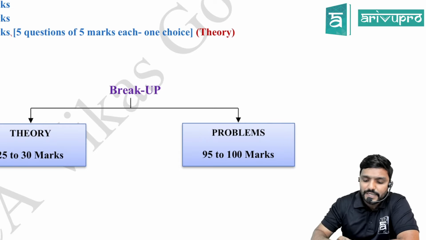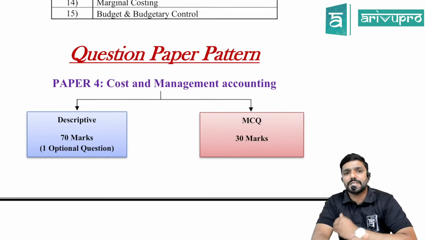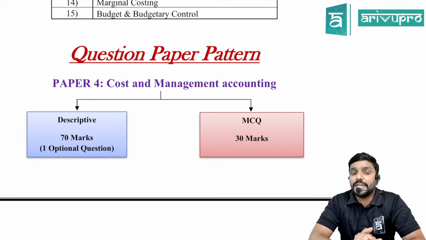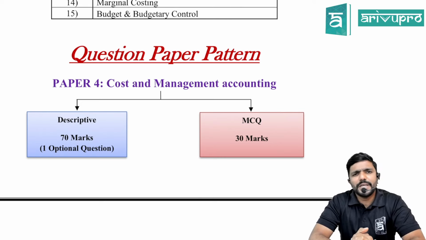Whereas now under the new syllabus, under descriptive, there is not much clarity with respect to how many questions they will ask, or for how many marks. But definitely there would be one optional question, is what I feel. And once the institute comes out with the mock test paper, we will have an idea about how the questions might be asked under the descriptive type, guys.